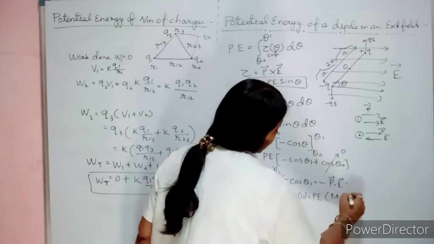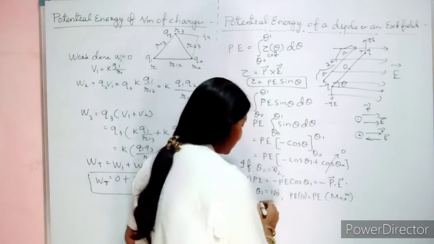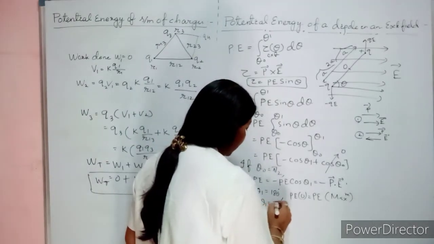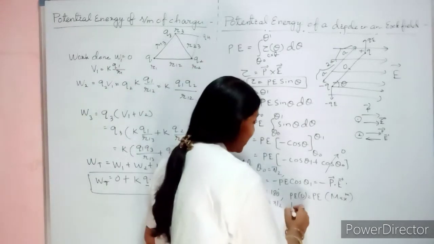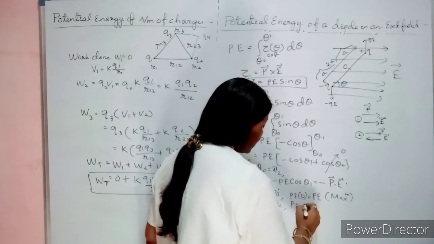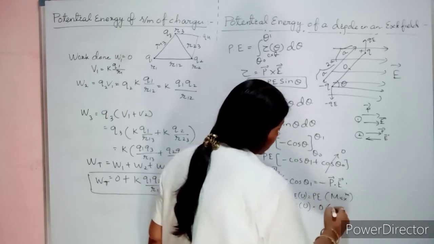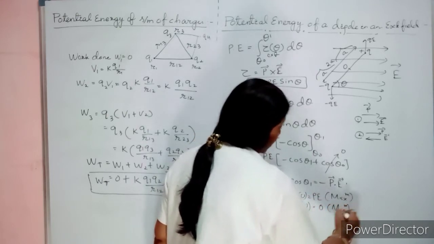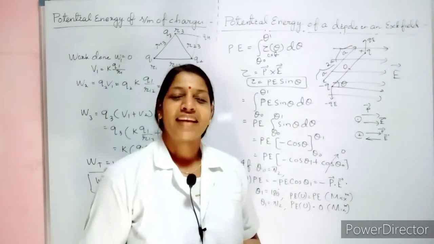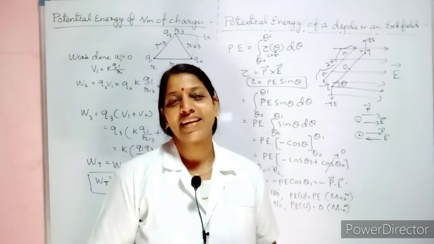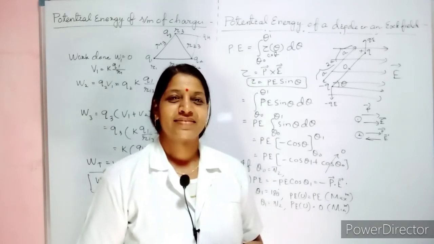So you are getting potential energy maximum. Now imagine your theta 1 equals pi by 2 or 90 degree. Cos 90 is 0. So hence your potential energy equals 0. That will give you minimum potential energy. At angle 90 degree it is minimum, and at 180 degree you will get the maximum potential energy.